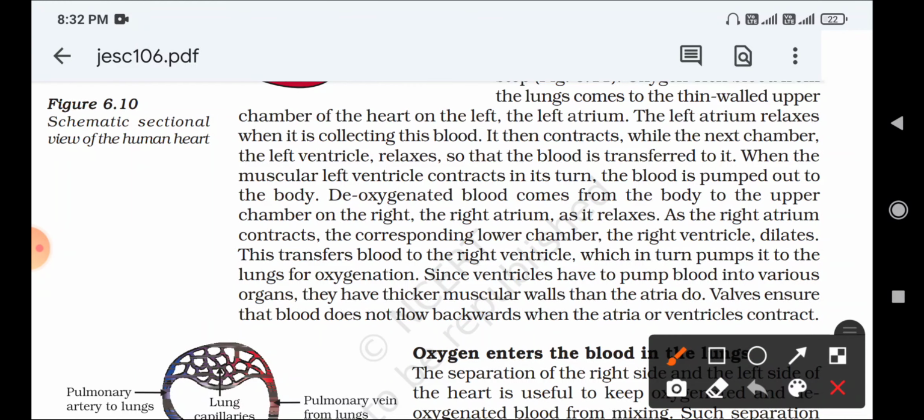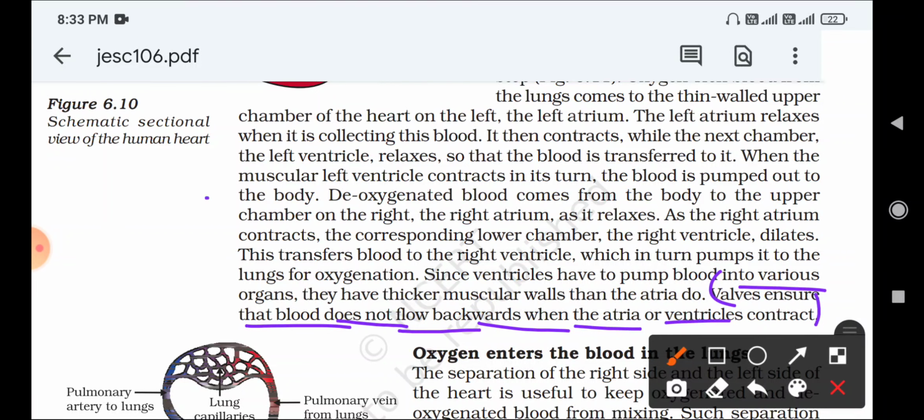And next, what is the function of valves? The next question comes here. Valves ensure that blood does not flow backward when the atria or ventricles contract.